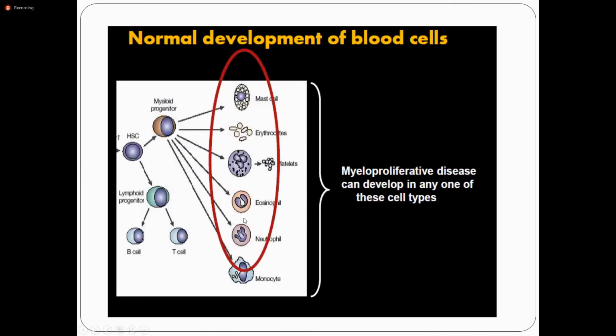This is the normal development of blood cells. This is the hematopoietic stem cell. It gives rise to the myeloid progenitors and the lymphoid progenitors. The lymphoid progenitor divides into the B cell and the T cell, but the myeloid progenitor gives rise to mast cells, erythrocytes, platelets, eosinophils, neutrophils, and monocytes.